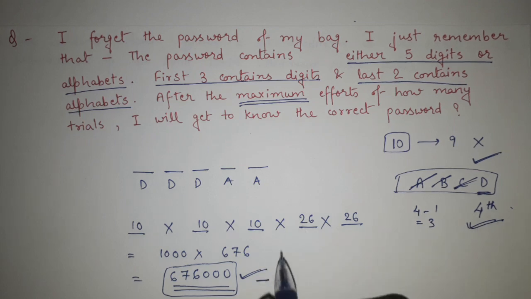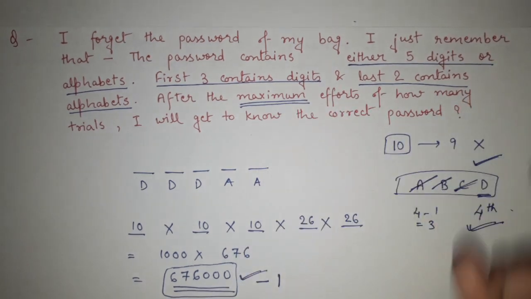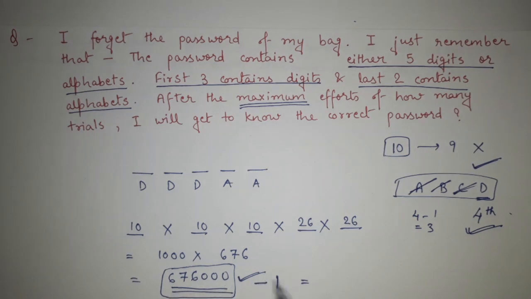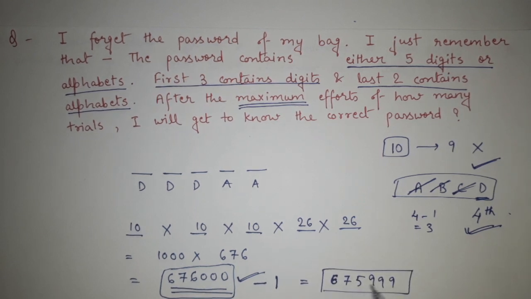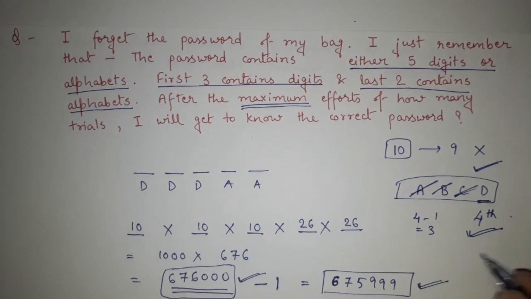So the correct answer, that means the total number of maximum efforts of how many trials. The wrong trials that you have to do is this minus 1. So it will give you 675,999. So this is actually your answer, that after trying these many times, at the end you will come up with the right password.